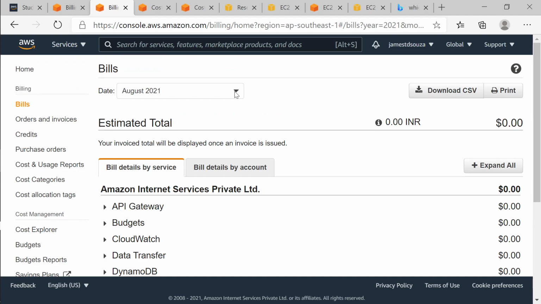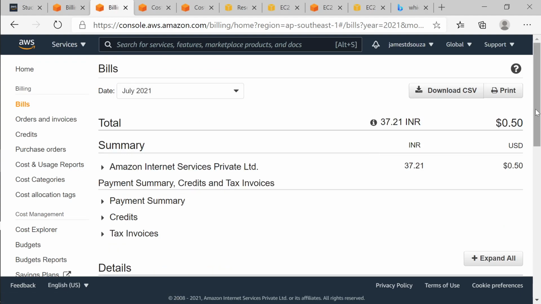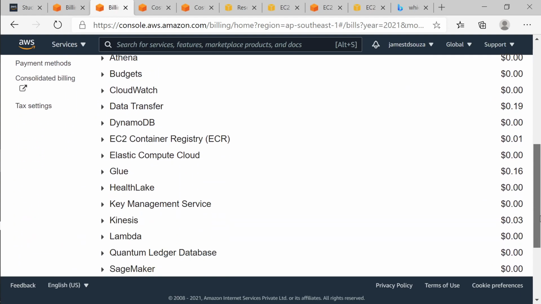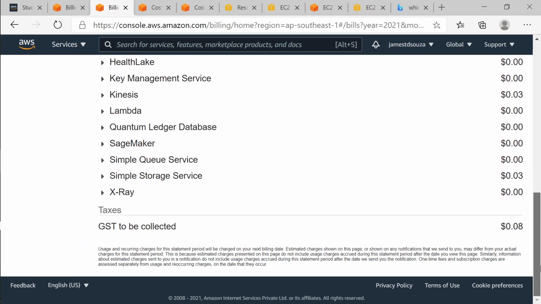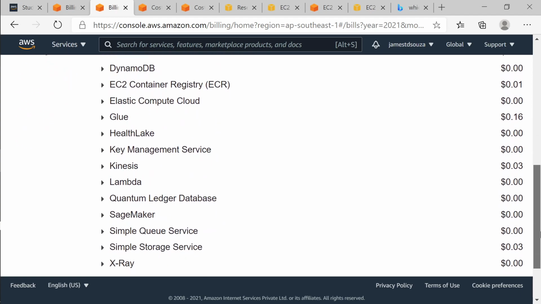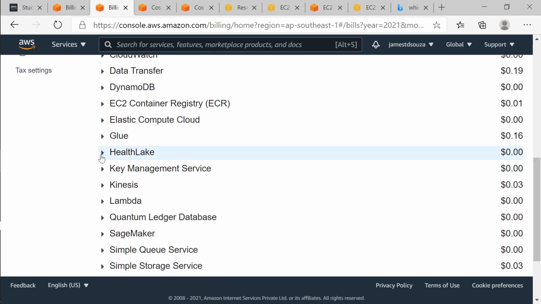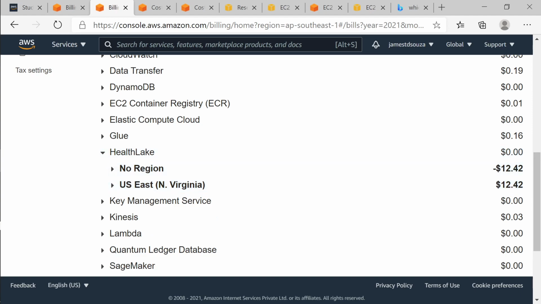July, August. So in the month of July, I had a huge expenditure, and if you see, a lot of money was... I was charged, but fortunately, I was saved, and AWS was kind enough to deduct it.